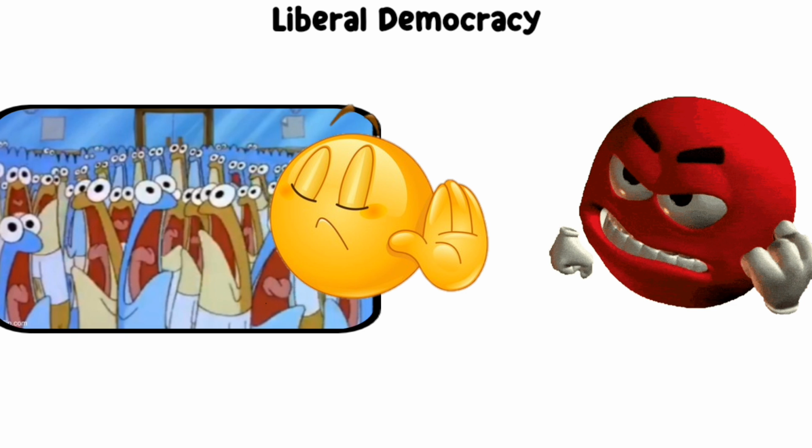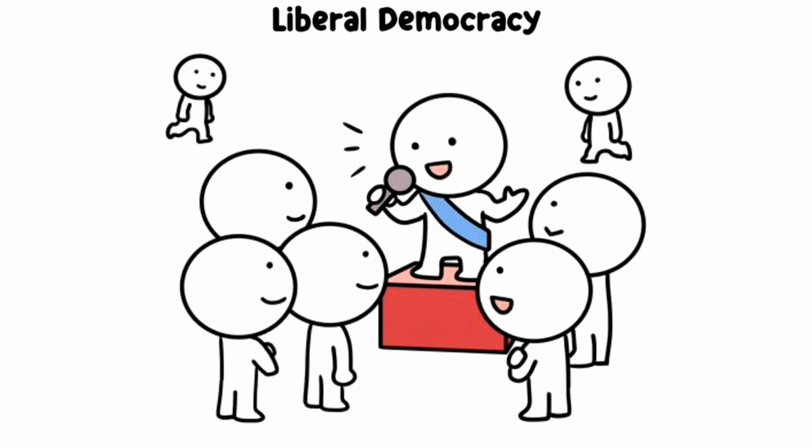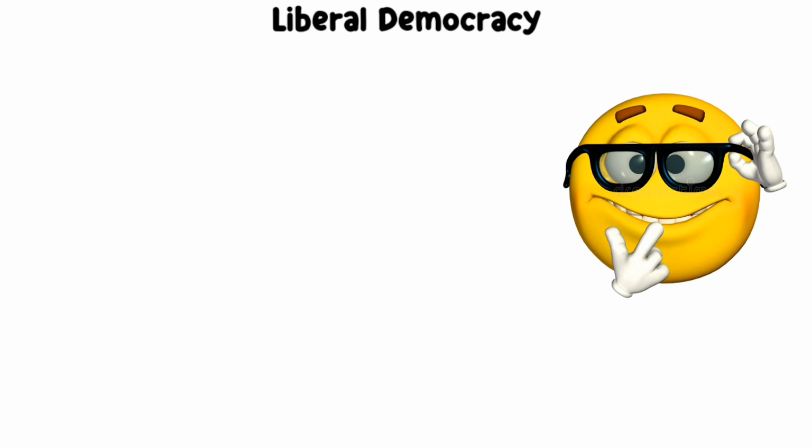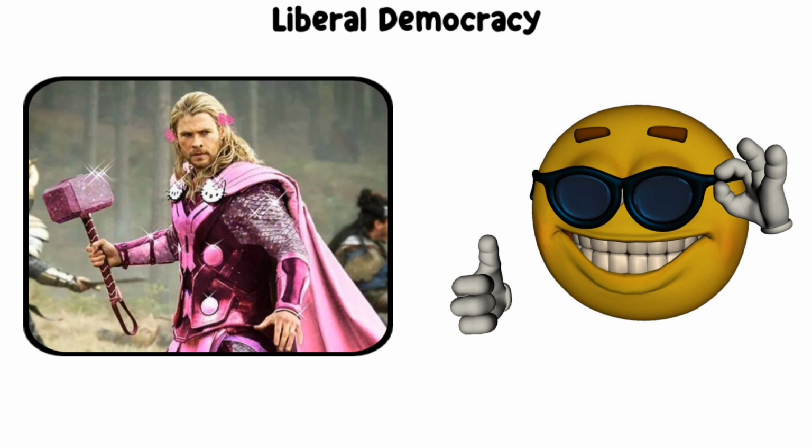Liberal democracy. Liberal democracy is centered on protecting individual rights and freedoms, such as freedom of speech, religion, and the right to vote. It ensures free and fair elections, uses checks and balances to keep government power in control, and follows the rule of law. This type of democracy aims to prevent abuse of power and prioritize the rights of citizens.